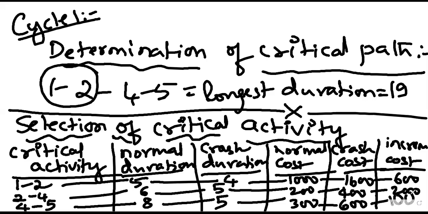So the incremental cost cannot be 1,500 for 1 dash 2. The increment cost of 600 is correct, right? We have already calculated 1,600. 1,600 minus 1,000 divided by 5 is 600. Yes, sir, got it. Okay, so we'll go for the next one.